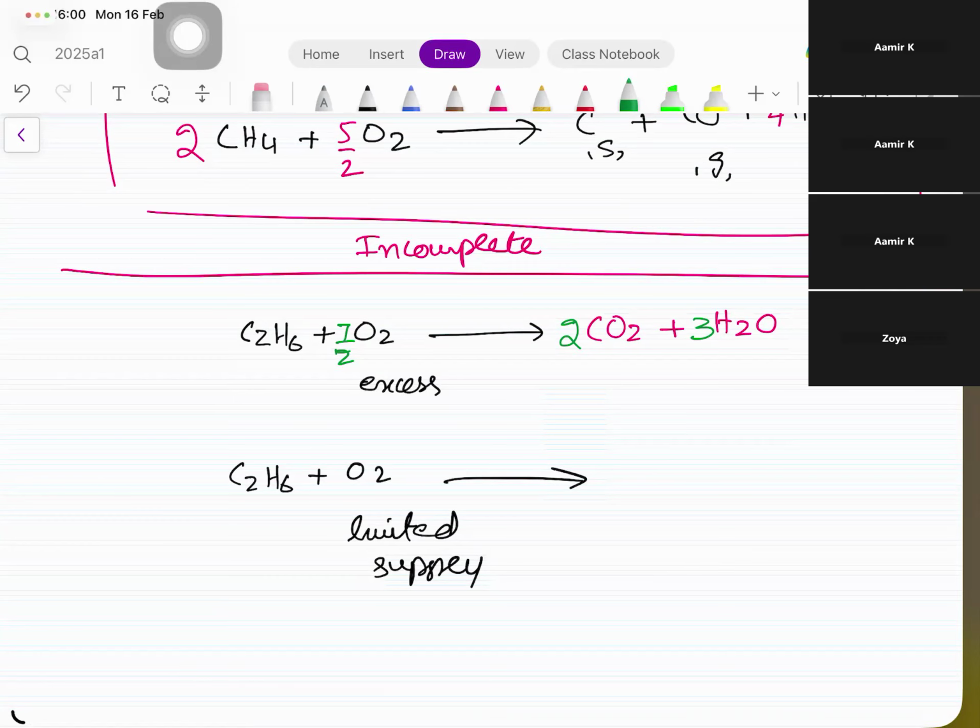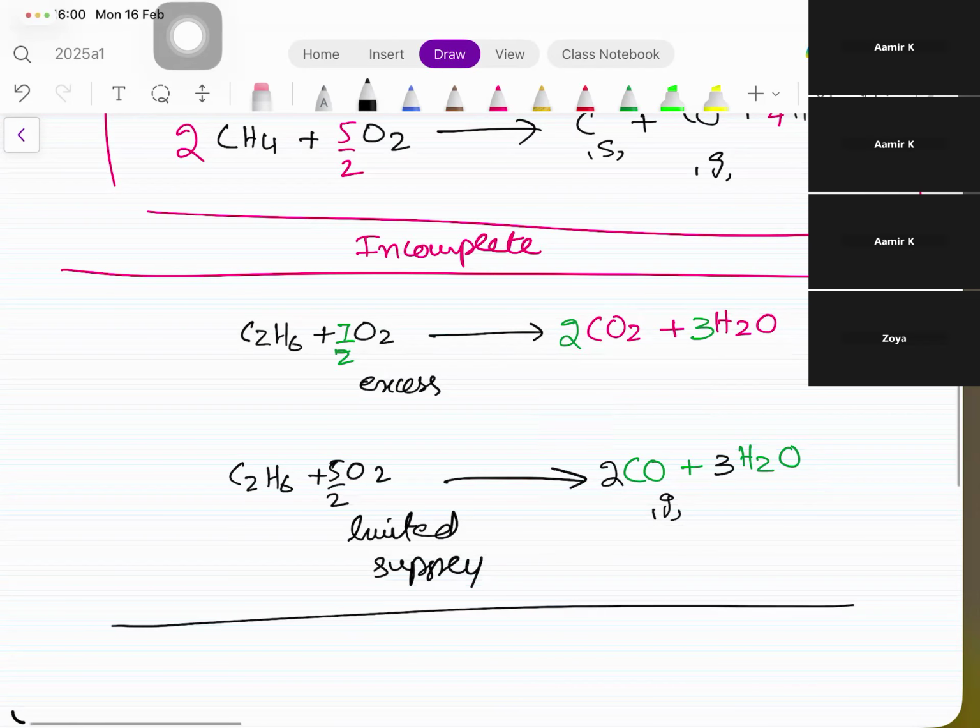What about this? Carbon monoxide and water. When they ask you to write, you just follow the simple pattern. 2CO, okay, plus 3H2O, 5 by 2 O2. Okay, ऊपर वाली equation को balance करने के लिए you can also use CXHY वाली equation. The general equation for the combustion, that is known as general equation for the combustion.